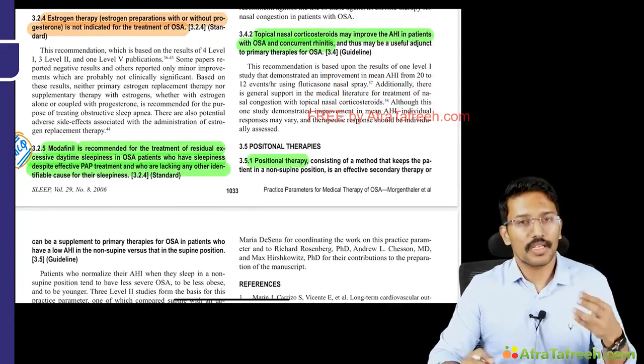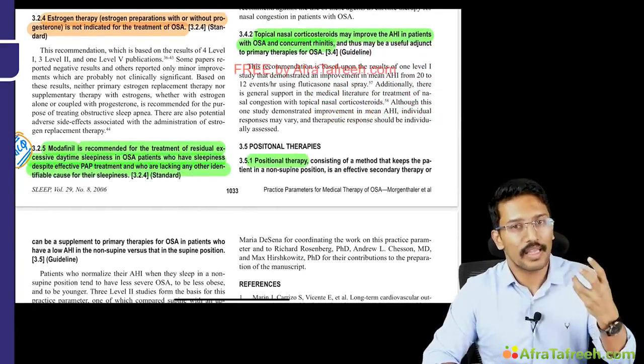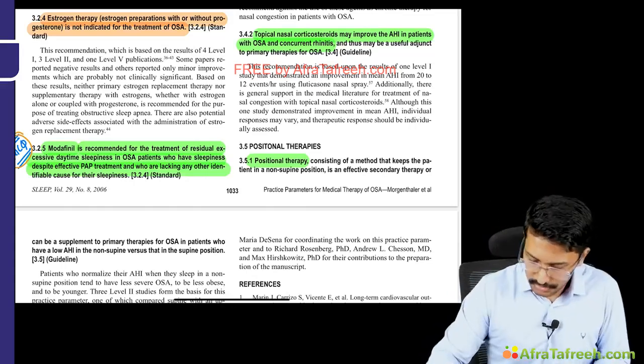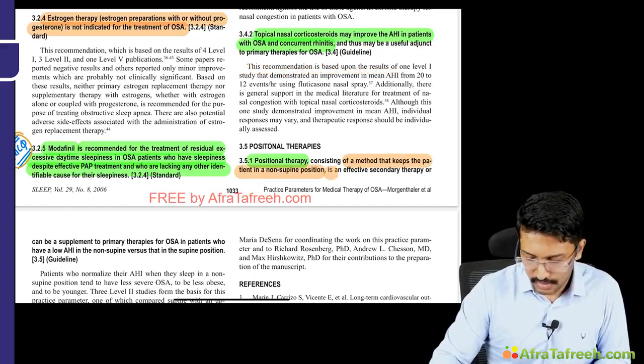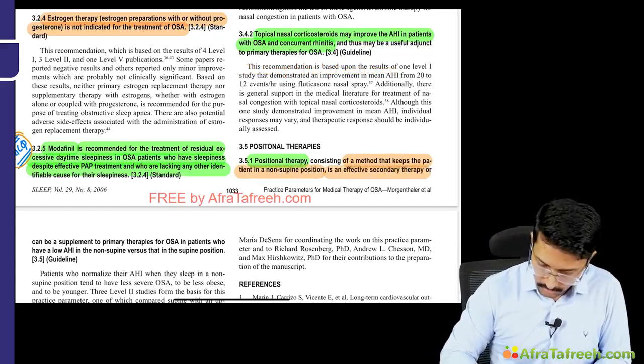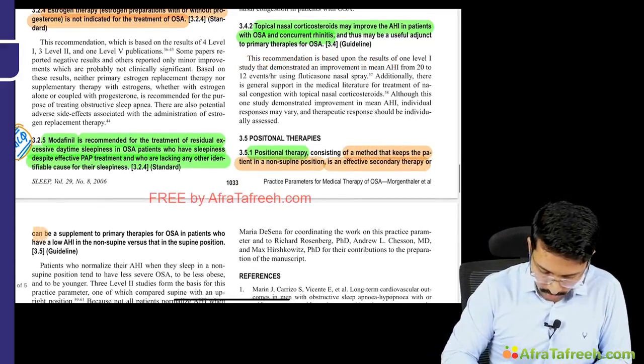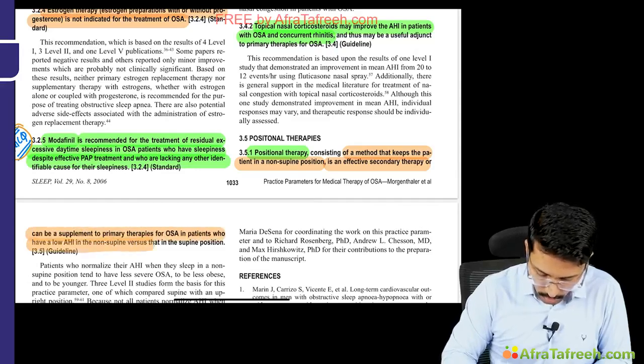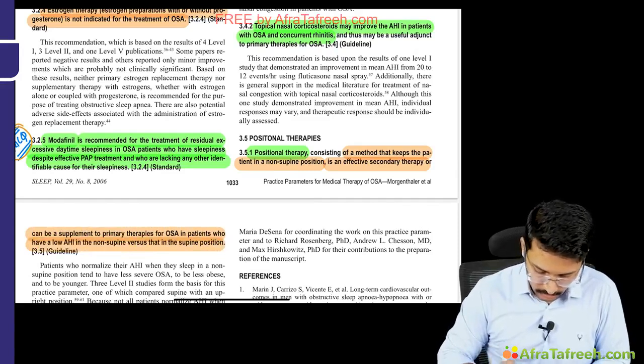Right, making the patient sleep in a position where the AHI is significantly low. Positional therapy consists of methods that keep the patient in a non-supine position, as an effective secondary therapy, or as a supplement to primary therapies, in OSA patients who have a low AHI in non-supine versus that in the supine position.